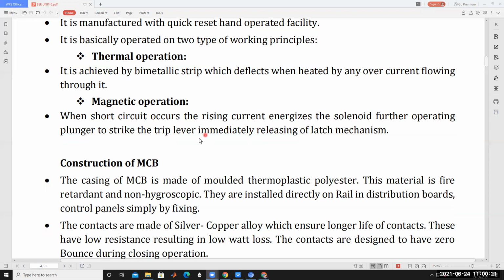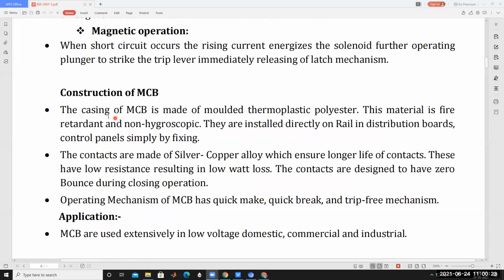Now the construction of the MCB. The casing of the MCB is made of molded thermoplastic polyester. This material is fire retardant and non-hygroscopic.